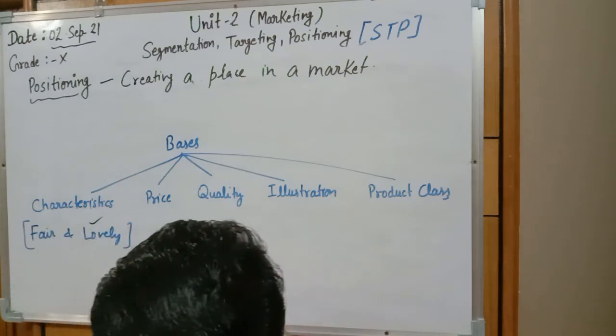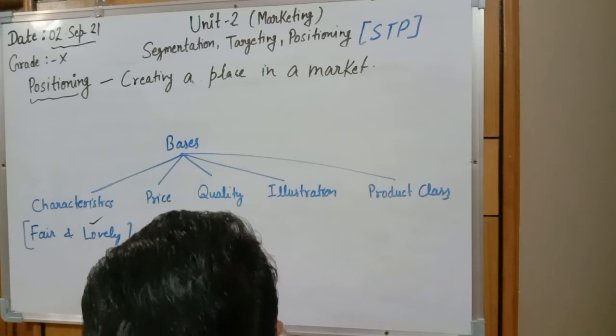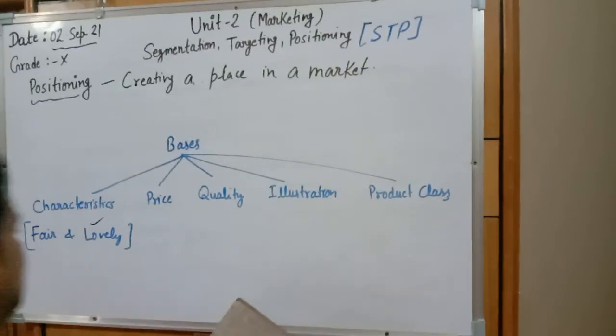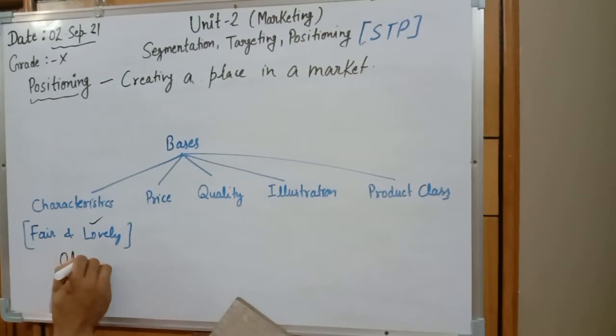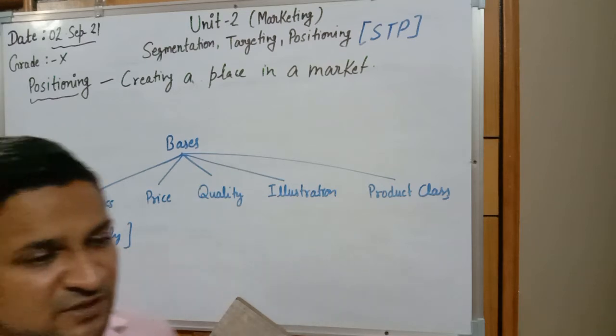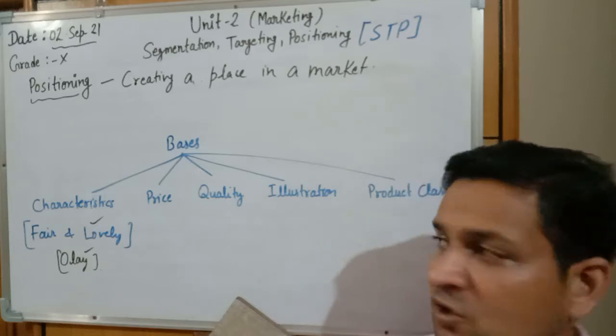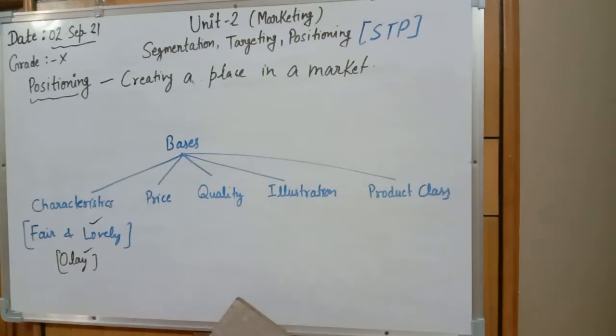Another example we can take is Olay products. It is also known for being a quality product. So it is famous due to its good quality. The characteristics are that it provides good quality, and it is famous for making you more attractive.